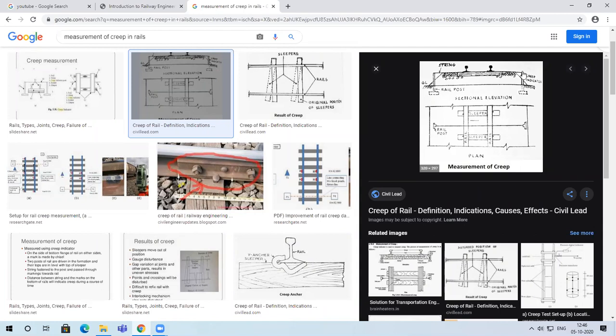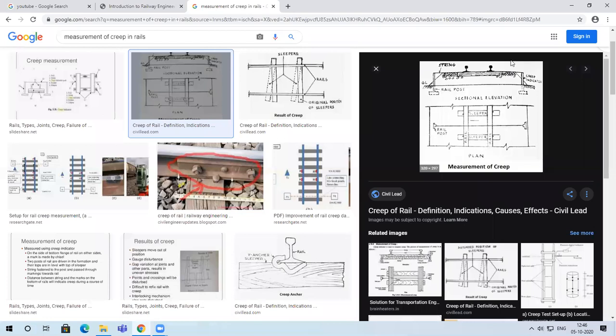There will be a creep indicating post through which a fishing thread, a nylon or silicon thread which is almost transparent, is passed. That fishing thread might be tied on one end and extended from the bottom of the rails and then connected to the opposite post.